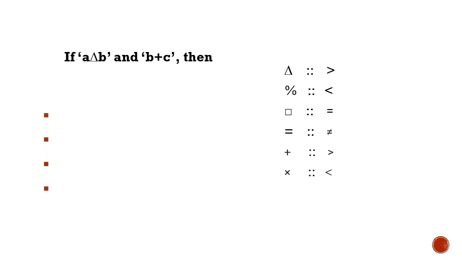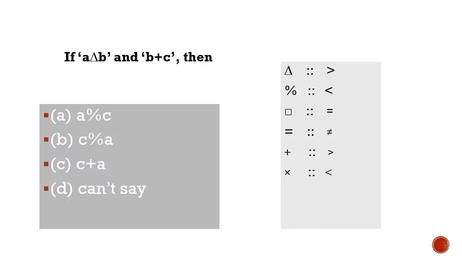If you see on the right side, the analogy is given, and the question and the options are such: A triangle B and B plus C. A triangle B, triangle is basically the greater than symbol, so A is greater than B, and according to the next condition, B plus C, plus symbol is also greater than.